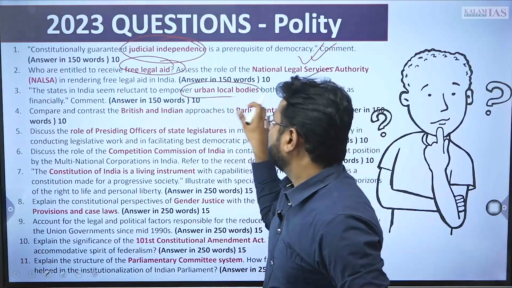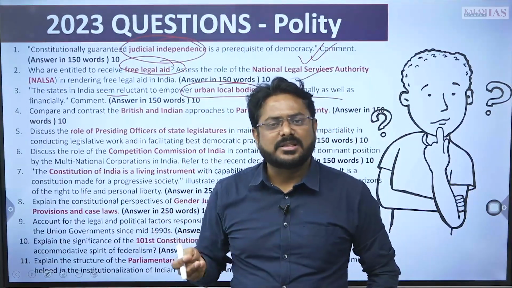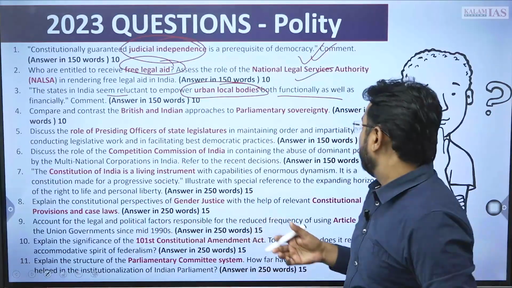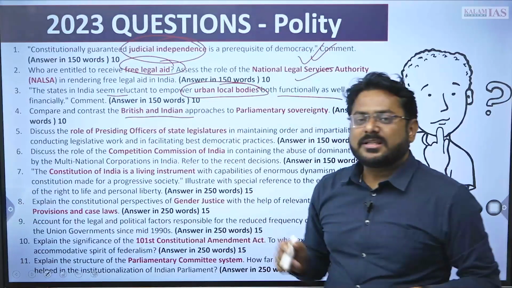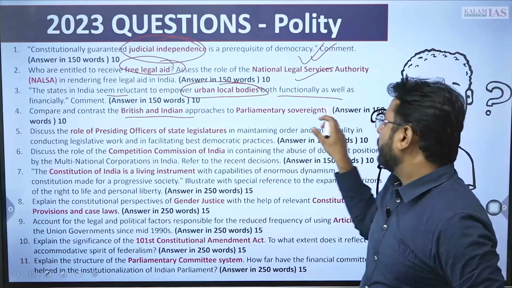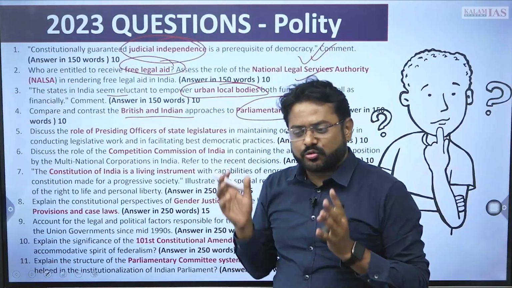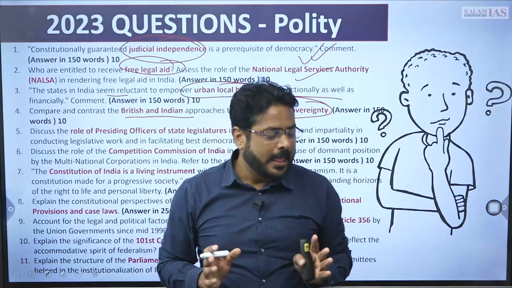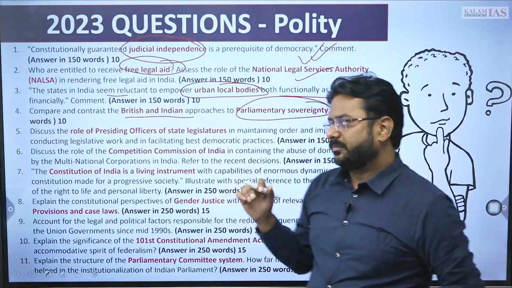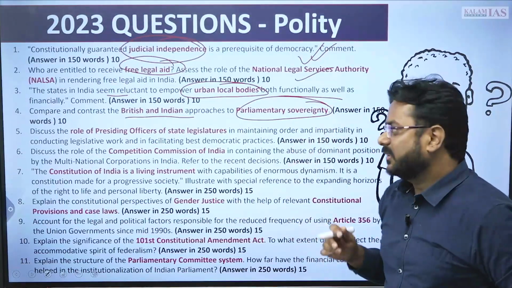Then urban local bodies, the empowerment and the functions of the urban local bodies, this is directly written in the syllabus of the question. This is always expected, right. Then comparative politics is there in the syllabus, and British and Indian comparative politics in regard to parliamentary sovereignty. This was also on the expected lines, and I hope that students must have written good points in this. We will be discussing all the questions in very detail soon. The detailed video will be coming soon. This is the trend analysis part, okay.